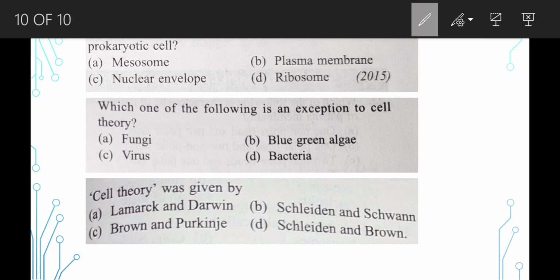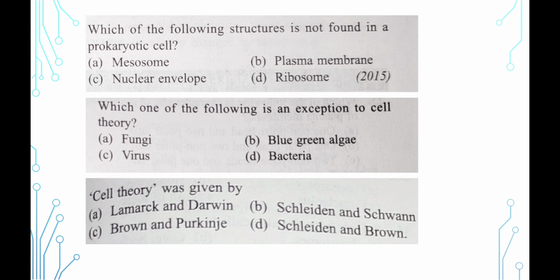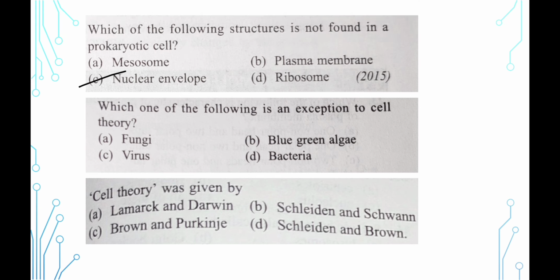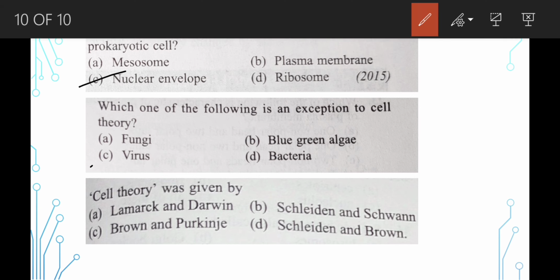Which of the following structures is not found in a prokaryotic cell? So which is not found in a prokaryotic cell? Nuclear envelope, because it does not have any nucleus. Next question, which one of the following is an exception to cell theory? As we saw, that is virus. And cell theory was given by Schleiden and Schwann.